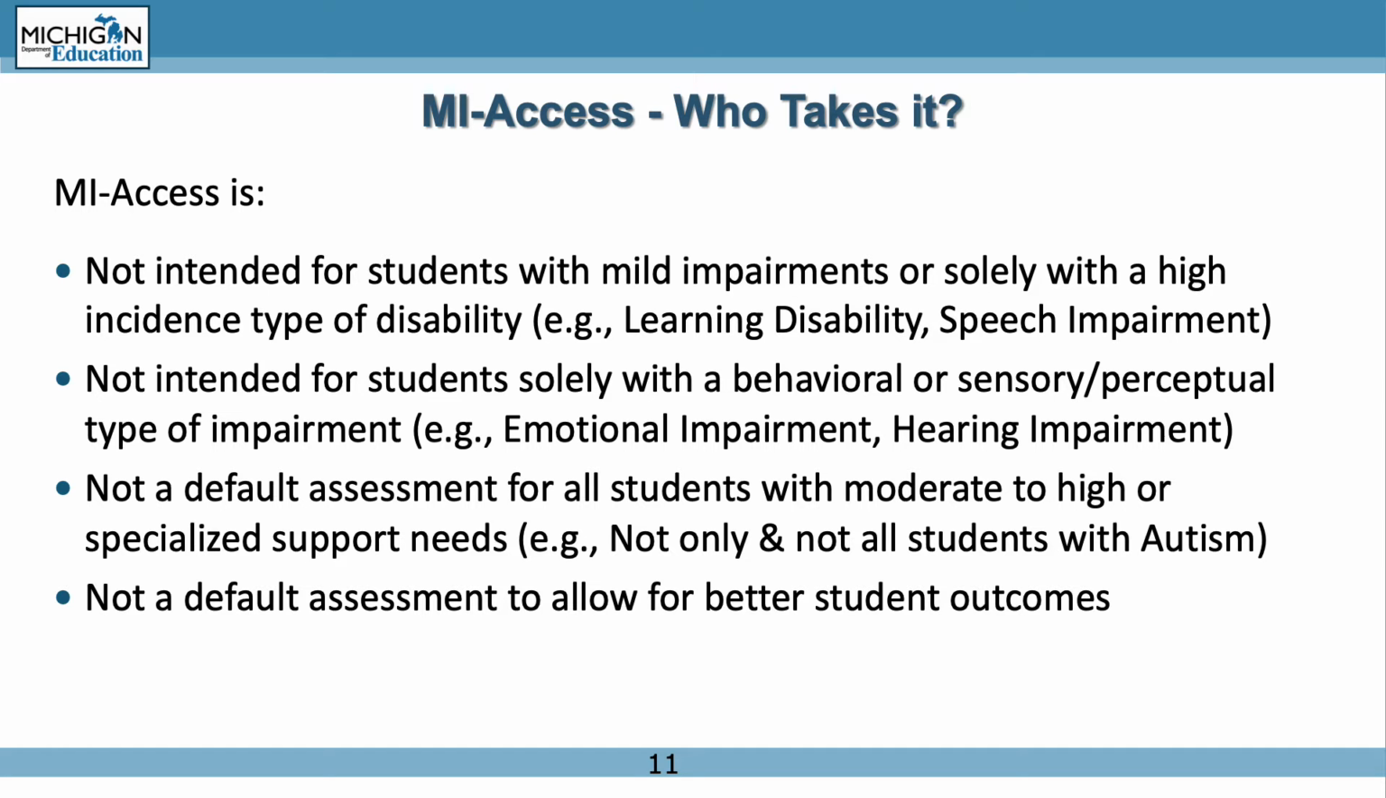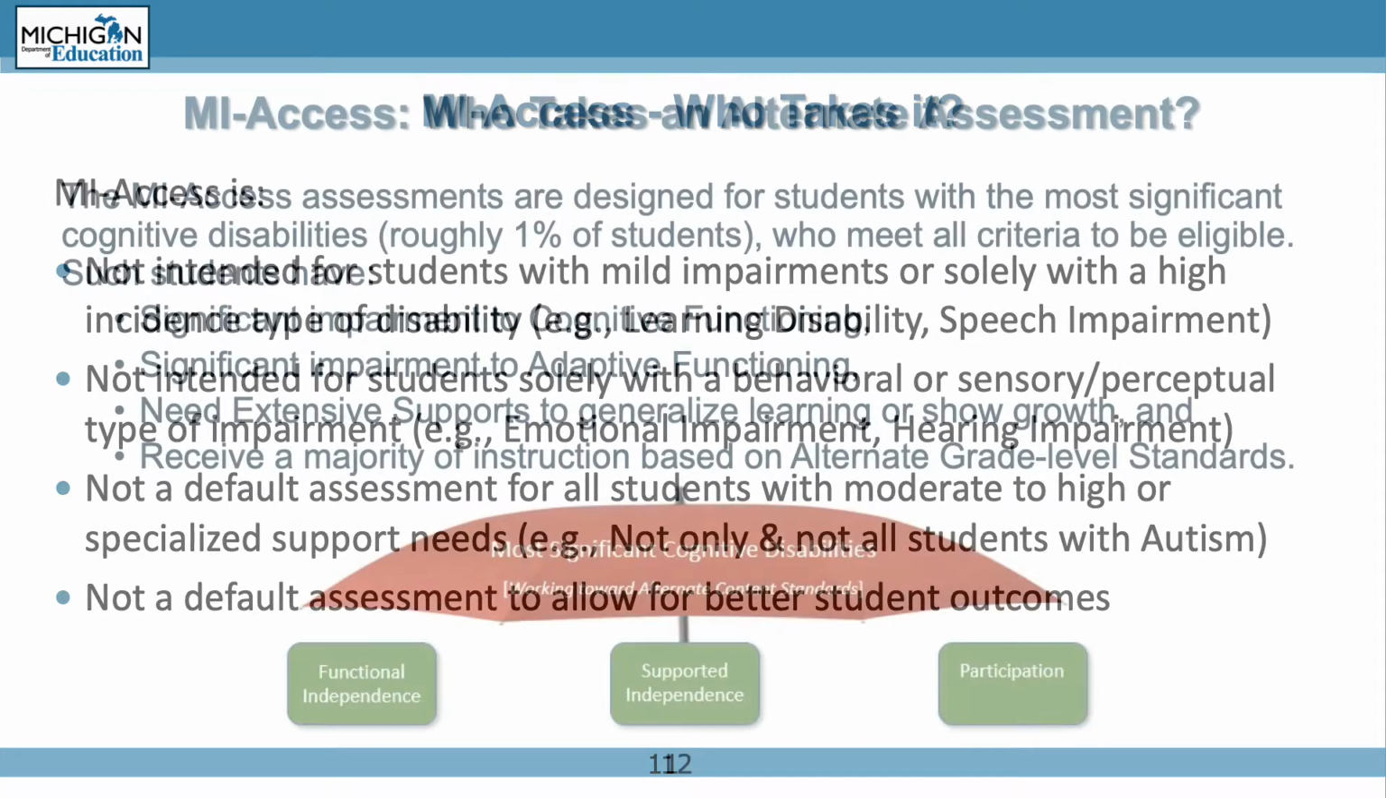MyAccess is not intended for students solely with a behavioral or sensory perceptual type of impairment, for example, emotional impairment or hearing impairment. MyAccess is not a default assessment for all students with moderate to high or specialized support needs, for example, not only and not all students with autism. MyAccess is not a default assessment to allow for better student outcomes.